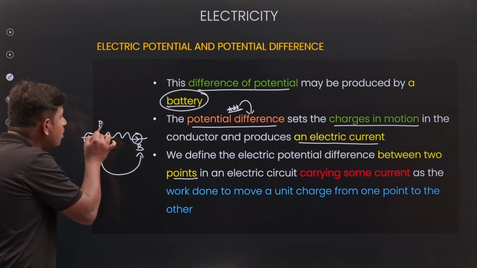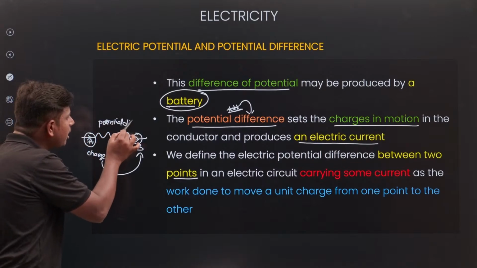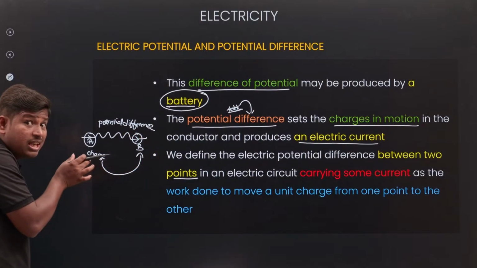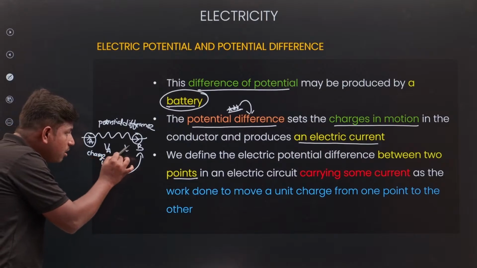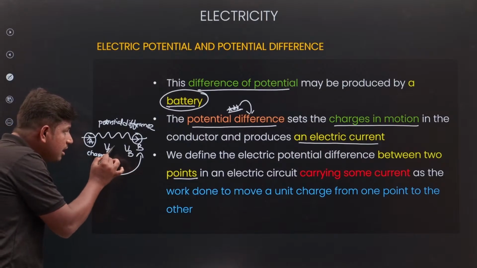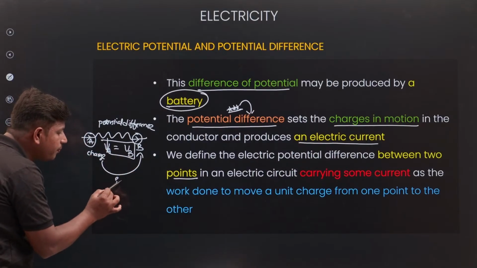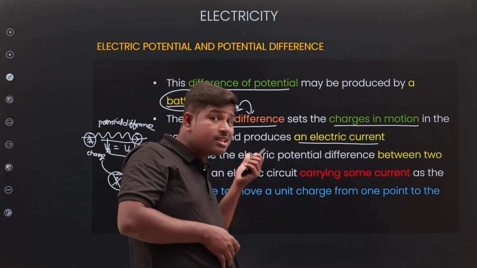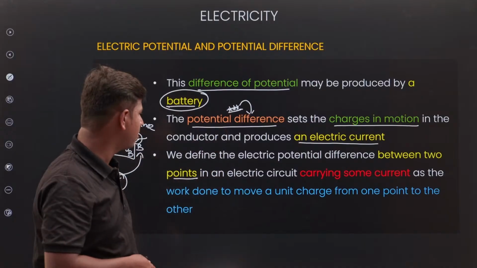So here a potential difference is there. If at A the potential is VA and at B the potential is VB, and potential A is equal to potential B, it means there is no flow. When a potential difference is there, then the flow will be there.